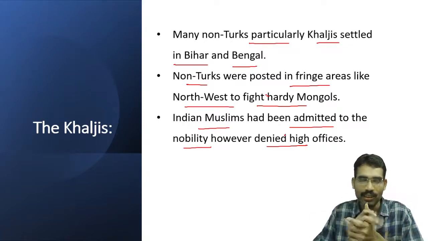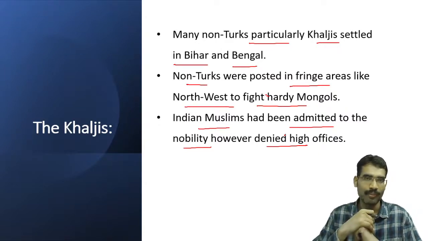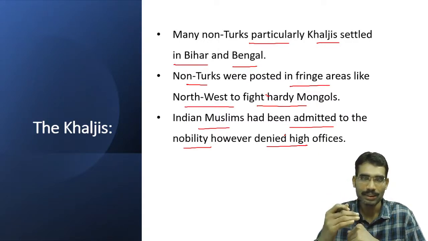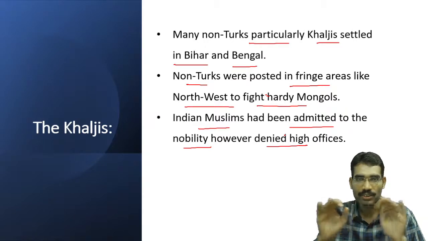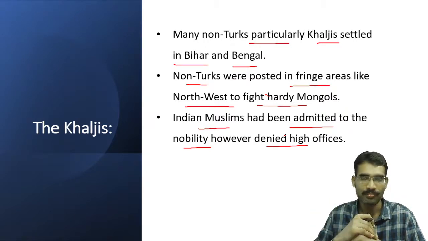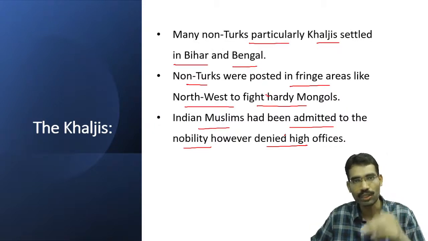So this kind of comparison we can see even during the British time period. When Europeans came and settled here, and gradually the British became the authority, and once they conquered the Indian subcontinent, high offices were filled with British and other Europeans, whereas Indians were recruited at very low levels.